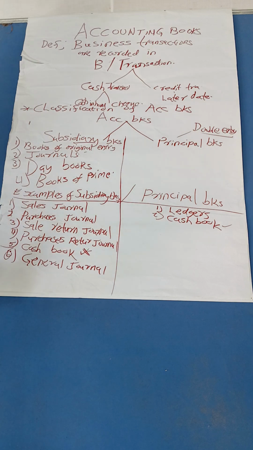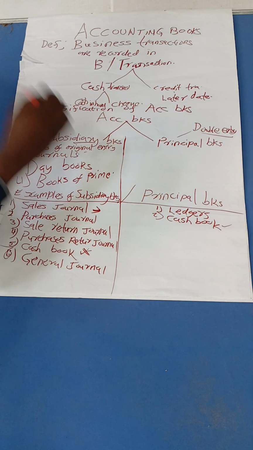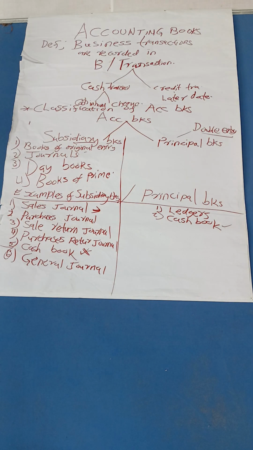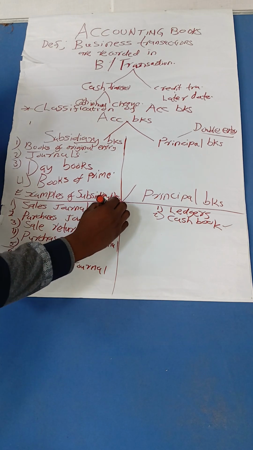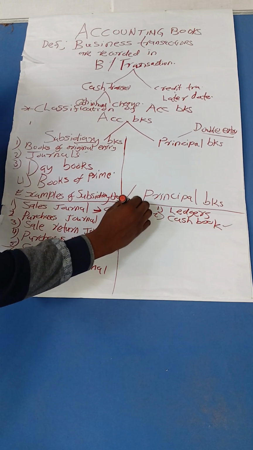Now let us get the uses of other books. We have sales journal. Remember, we said in a business, there are various types of business transaction: credit transaction and cash transaction. Now, credit transaction. If there is any credit sale you have made in a business, you record it in a sales journal. Credit sales.